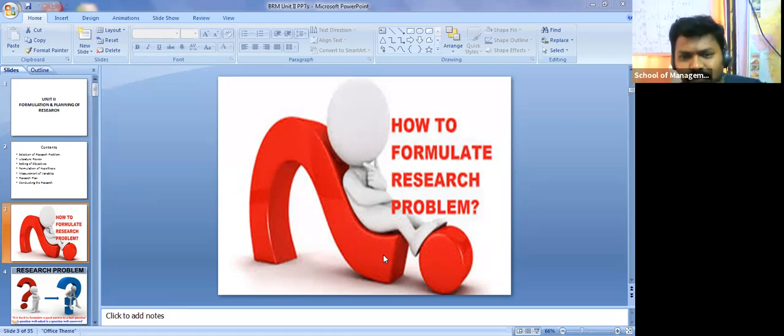Okay, since most of you belong to finance and even HR, let me take one example. One is finance and one is HR. Clear?